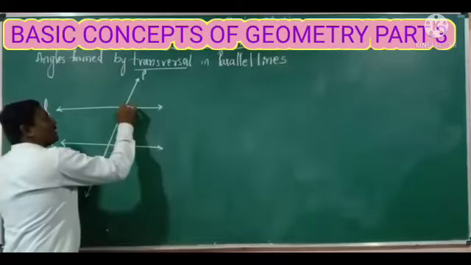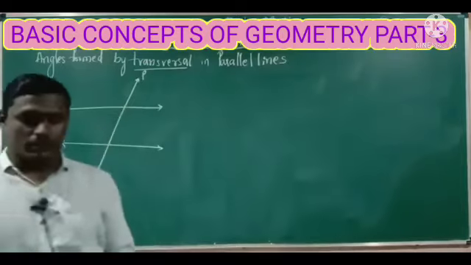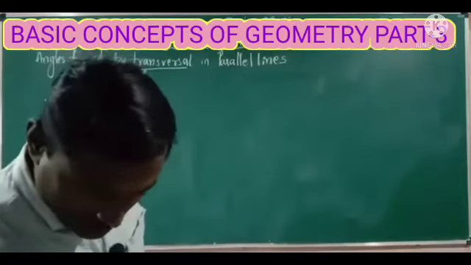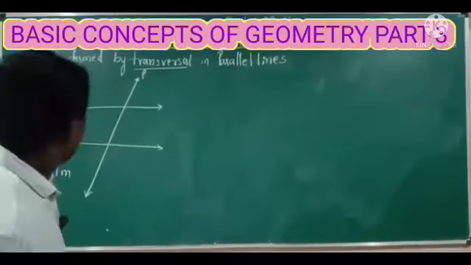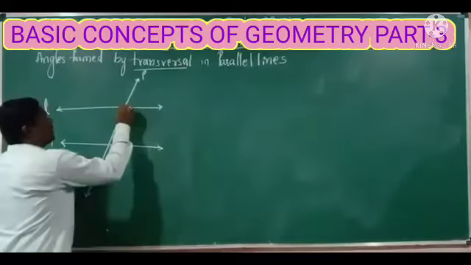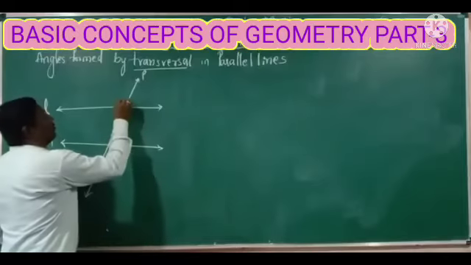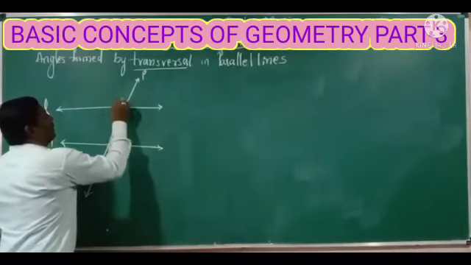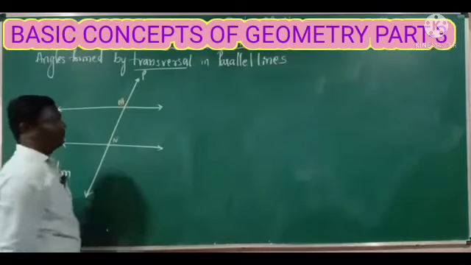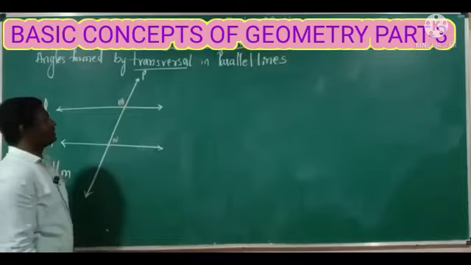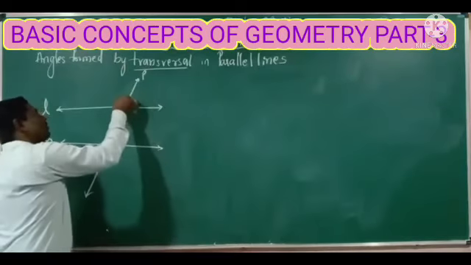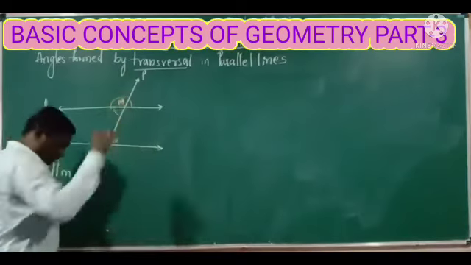It intersects at 2 different points. The transversal intersects the 2 parallel lines in 2 different points. So these 2 points are considered as M and N. When it intersects, it will form some angles. It will form totally 4 angles here.